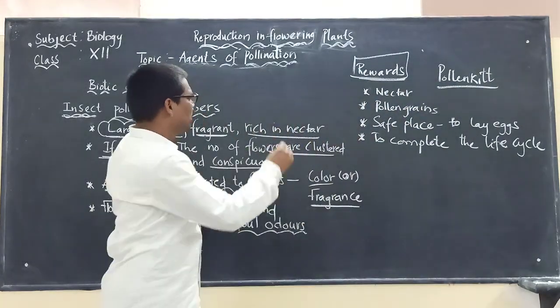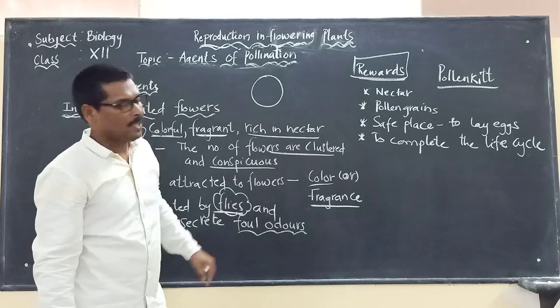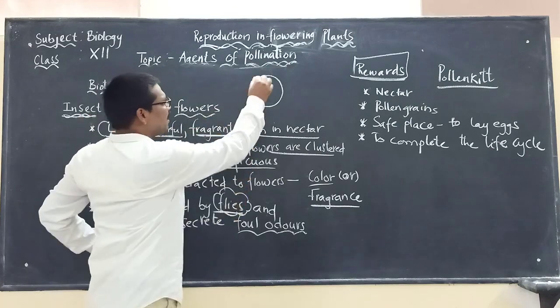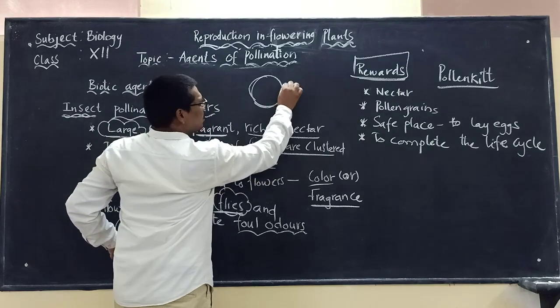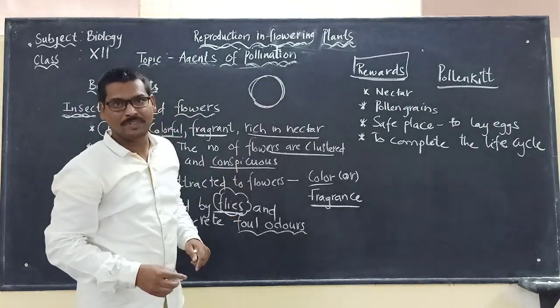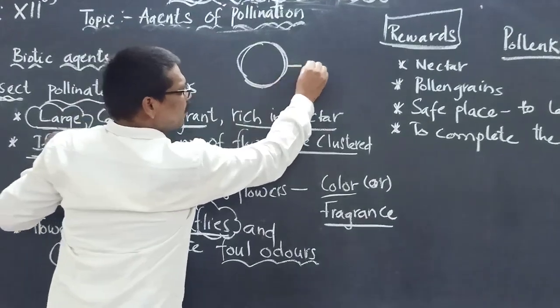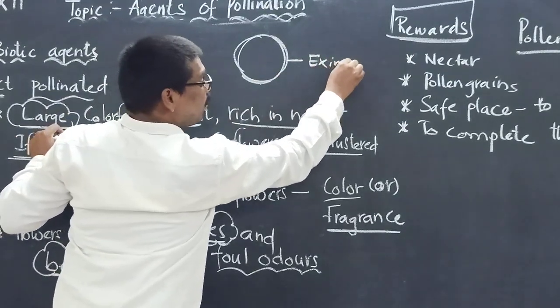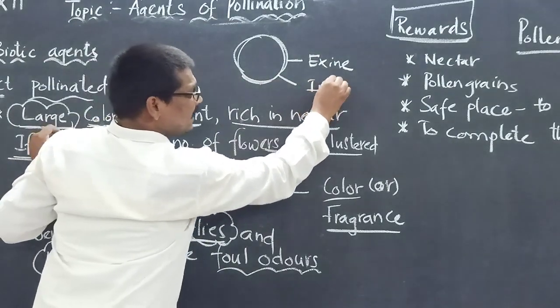We already know that the pollen grain has two layers, the outer wall and the inner wall. The outer wall we call the exine of the pollen grain, and the inner wall we call the intine.